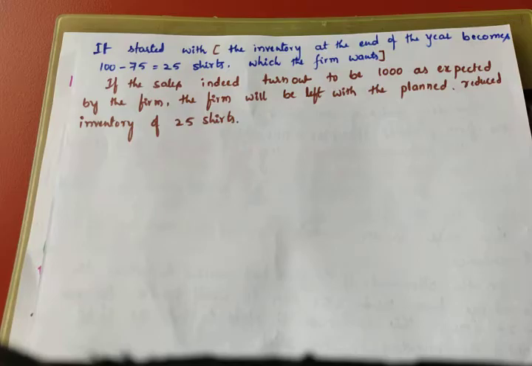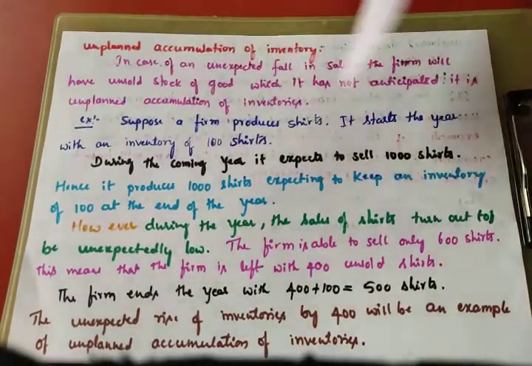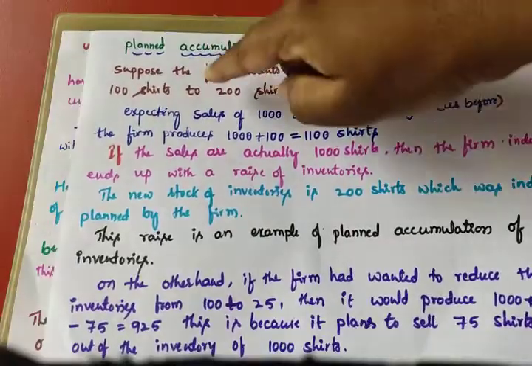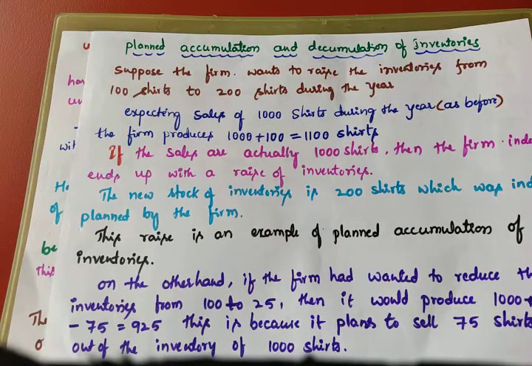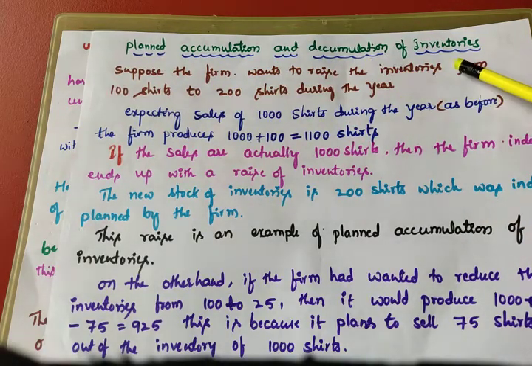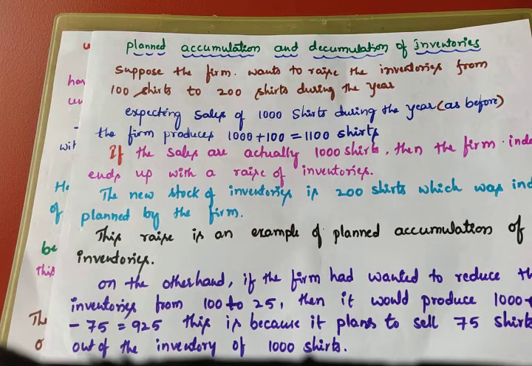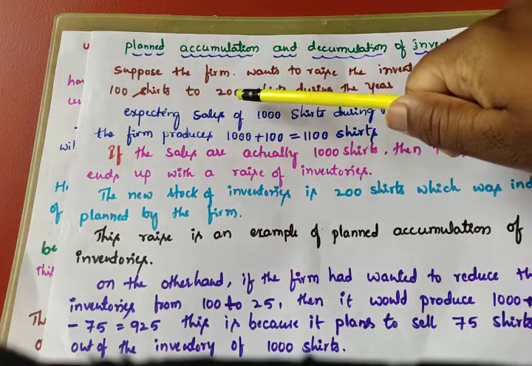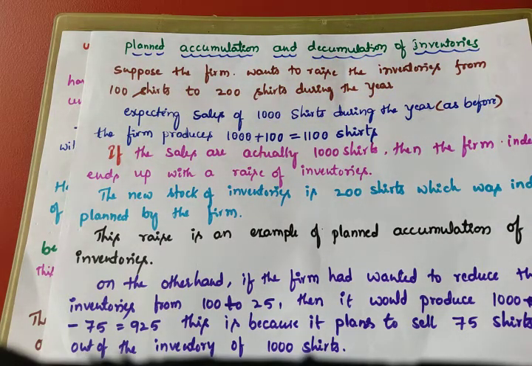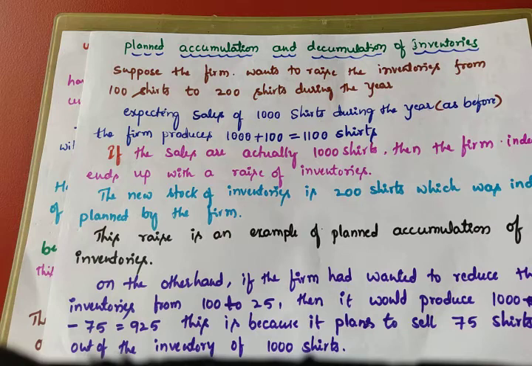For example, suppose the firm wants to raise the inventories. Already the firm has how many shirts as an inventory? 100. And this time it raises the inventories from 100 to 200 shirts. So in this year the firm has decided to increase the inventories by 100. Also their expected sale is 1000 shirts.